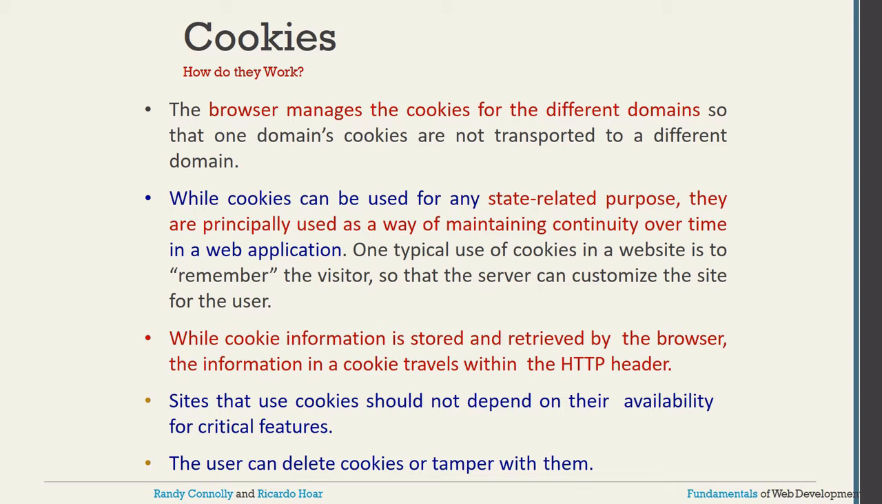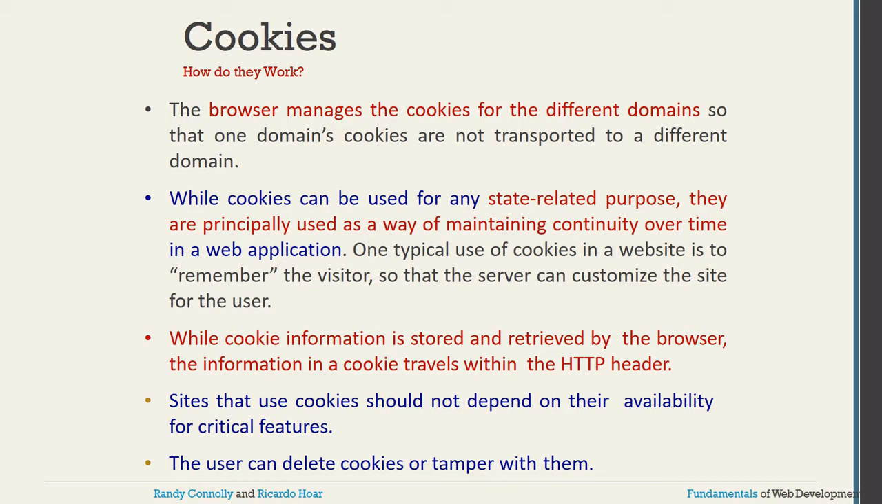And while cookies can be used for any state-related purpose, they are used as a way of maintaining a particular time in a web application. One typical use of cookies in a website is to remember visitors. You can remember when a visitor already visited my website, and when they last visited. All of these things you can track with the help of cookies, because cookies are the typical way of keeping information regarding timing also.